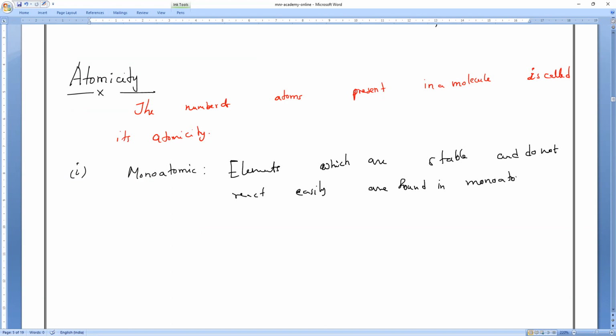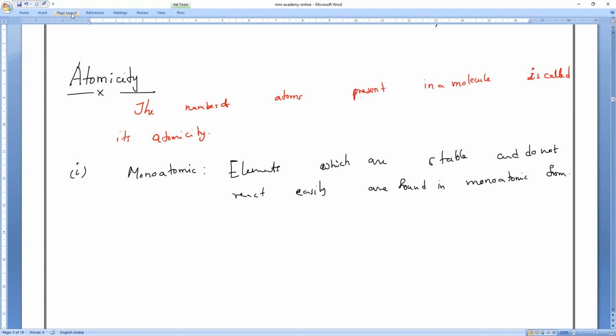Are you clear, everybody? Suppose if I take sodium, is it monoatomic? Potassium, monoatomic? Sodium, potassium, carbon, fluorine, are these all monoatomic? No, sir, they all are reactive elements. For reactive elements the symbol is taken as a single, but that does not mean it is a single atom.